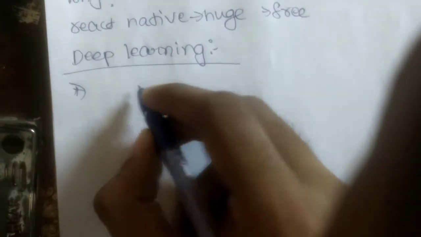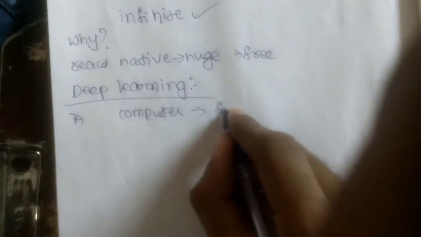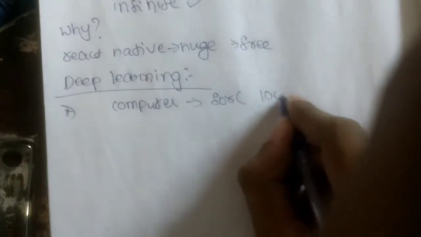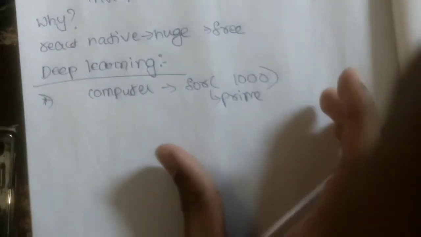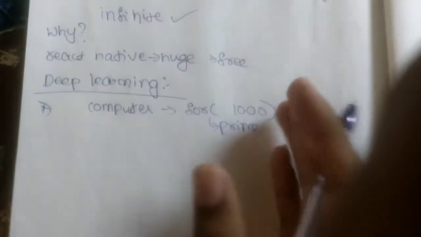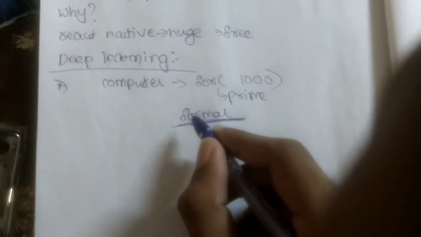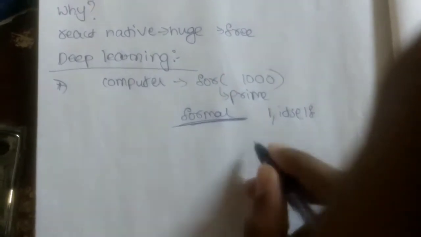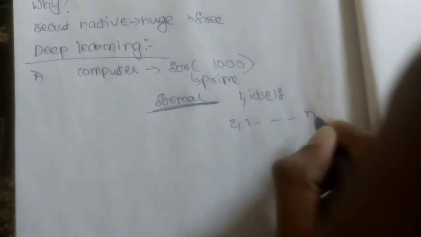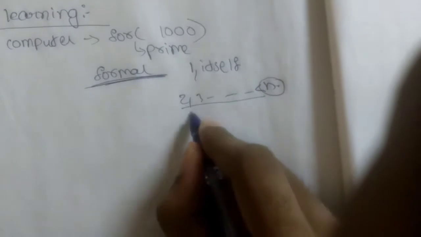If I assume that you know some programming basics, and you tell a computer to run a for loop for 1,000 numbers and find the prime numbers in it, it will do it very well, right? The computer can figure out whether a number is prime or not based on some formal conditions. This is very important, guys. A prime number should be divisible only by 1 and itself. So if n is a number and it is divisible by any of 2, 3, and so on, up to less than n, then it is not a prime number.